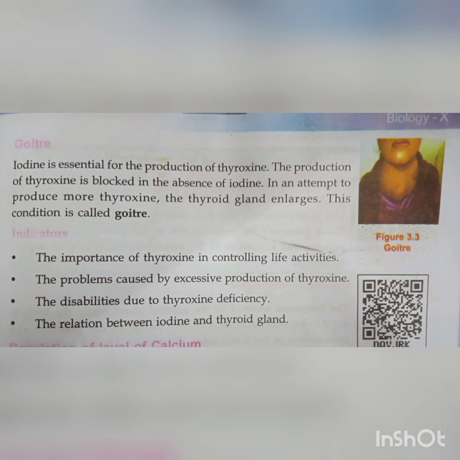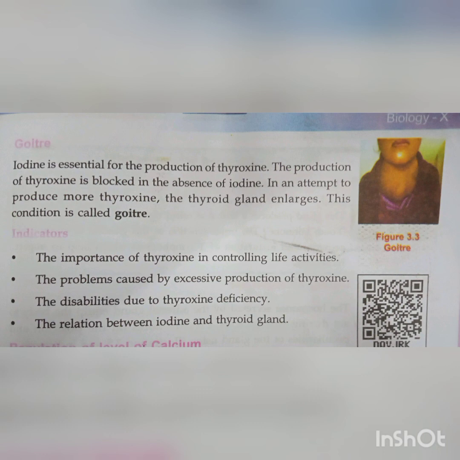You can see the figure. Look, figure 3.3, the throat. You can see that the gland is enlarging. The thyroid gland is enlarging. This is known as goiter. What will you do to avoid goiter? We have to use plenty of vegetables which contain iodine, and fruits and fish.